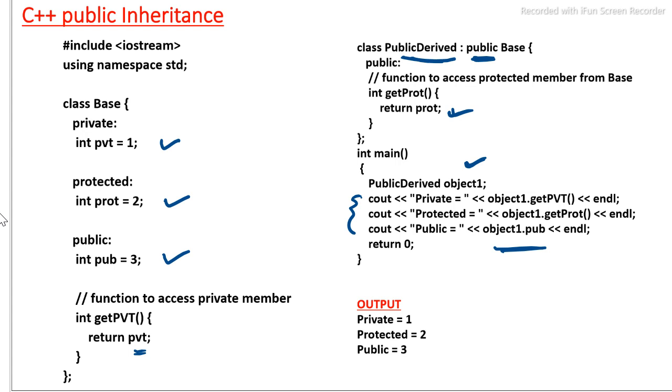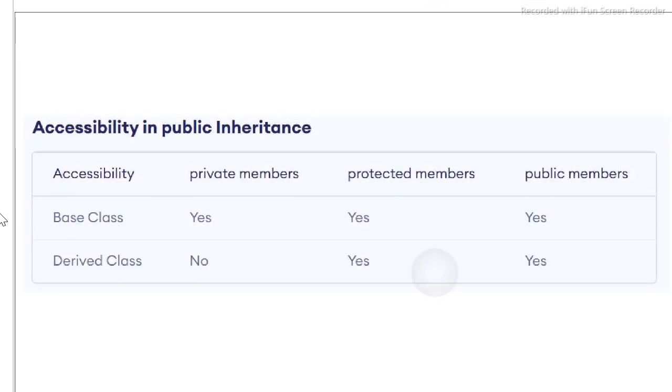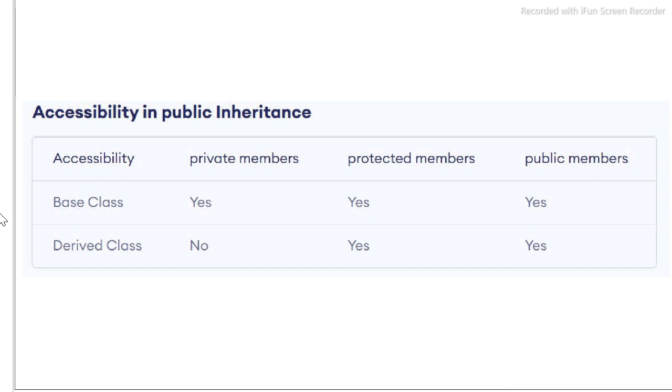So by executing this program we will get this output: private equal to 1, protected equal to 2, and public equal to 3. So in summary, for public inheritance the accessibility will be like this: in the base class private data members are accessible but not in the derived class. In the base class, protected data members are accessible, similarly in the derived class also. In the base class, public data members can be accessed, similarly in the case of the derived class. So this is the summary for public derivation or public inheritance.